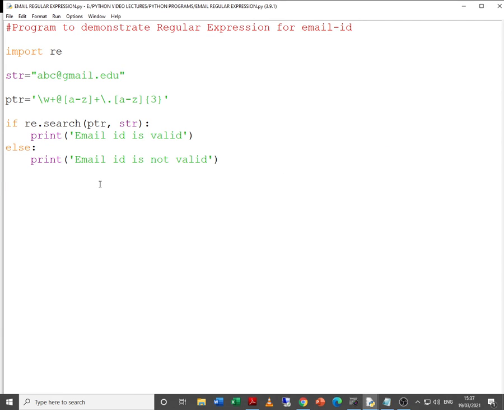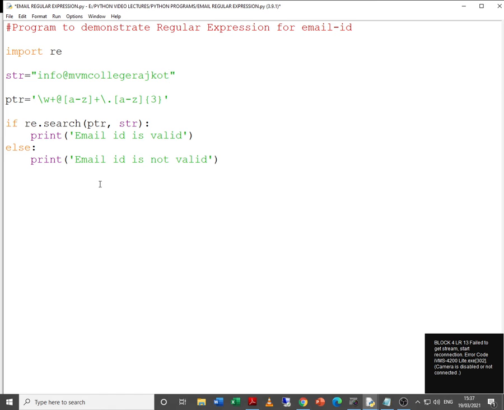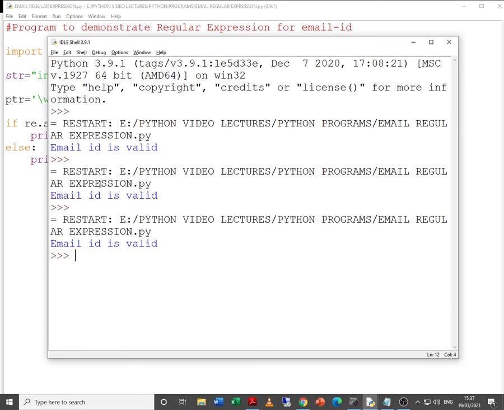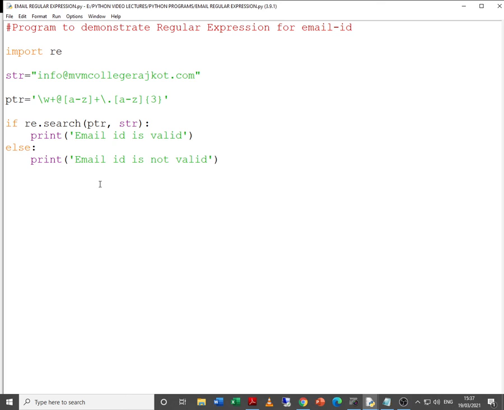Let me try to change something, the entire email ID, in fact: info@mvmcollegerajkot.com. Let us try to check this. Yes, it works. So up till now the things are fine. The email IDs that I have given are working absolutely correct.